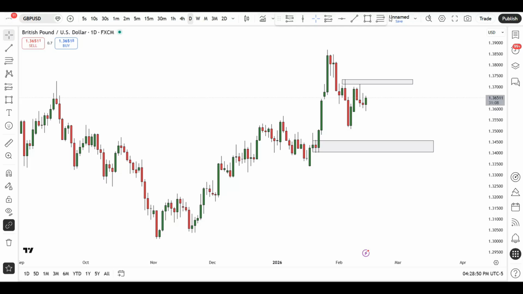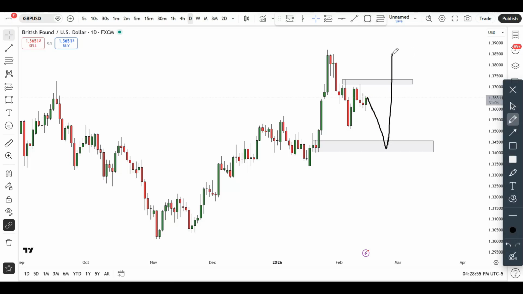So the question now is, is the market going to still find a way to get back in here before we get that push to the upside? Okay, I don't know, your guess is as good as mine. Or will the market give us a push to the upside to complete maybe this push before making a decision whether to break this high or whether to start diving back to the downside? All right, again, only time will tell. But again, this is the demand that we have in this particular area.